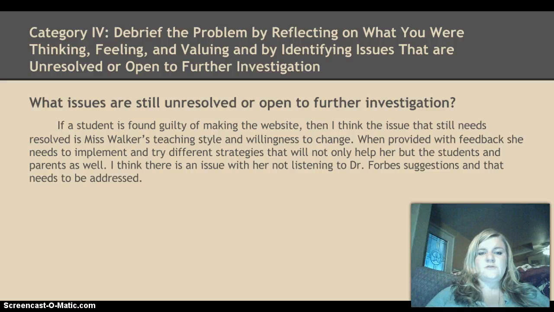What issues are still unresolved or open to further investigation? If a student is found guilty of making the website, then I think the issue that still needs to be resolved is Miss Walker's teaching style and willingness to change. When provided with feedback, she needs to implement and try different strategies that will not only help her, but the students and parents as well. I think there is an issue with her not listening to Dr. Forbes' suggestions that needs to be addressed.